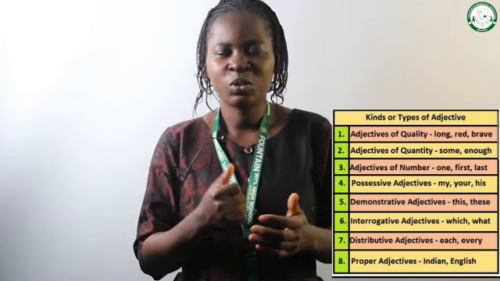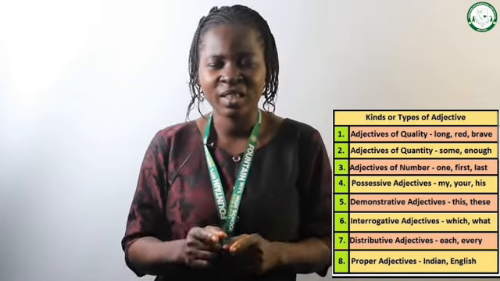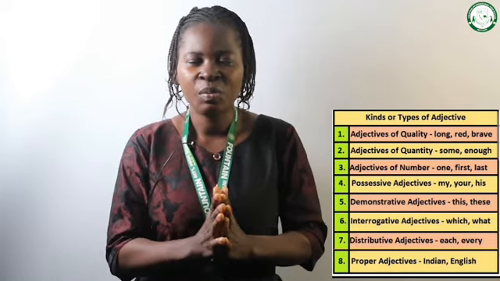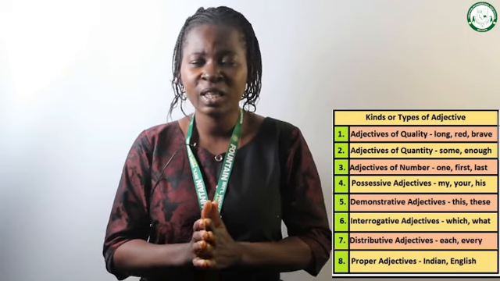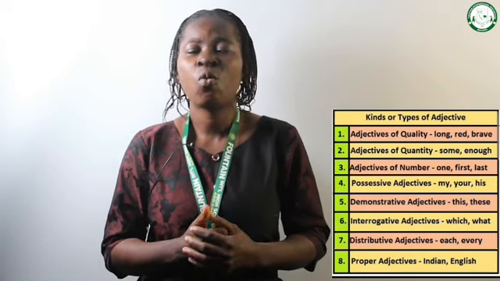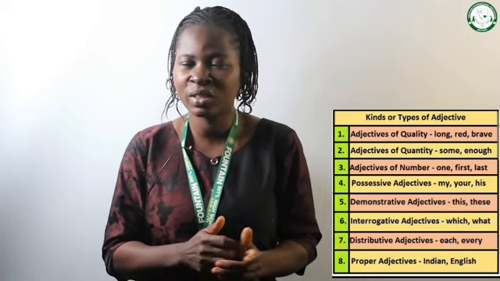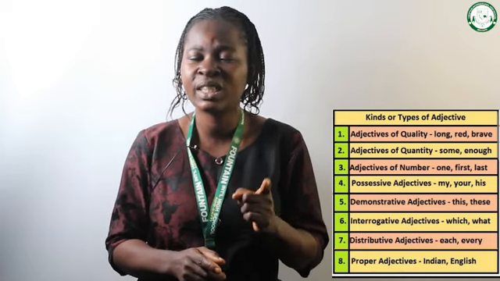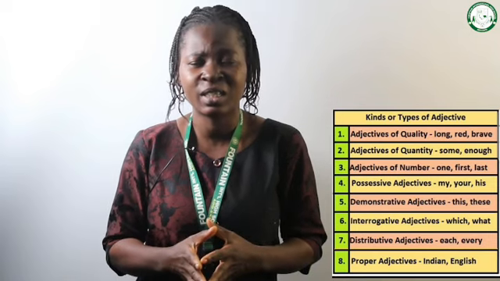Also, do not forget, adjectives are words that describe a noun or a pronoun. We have discussed quantity adjective. Let's move to the second one. We have qualitative adjective. Do not be confused. The first one was quantity adjective, which we can call quantitative adjective.